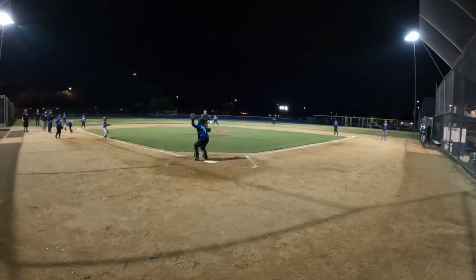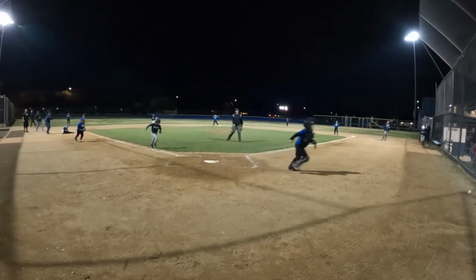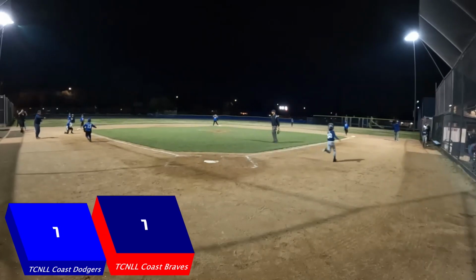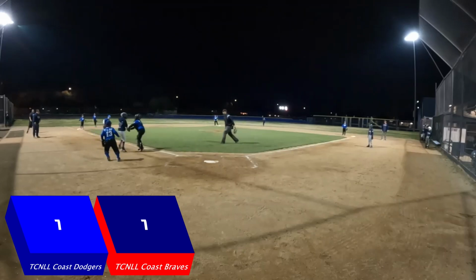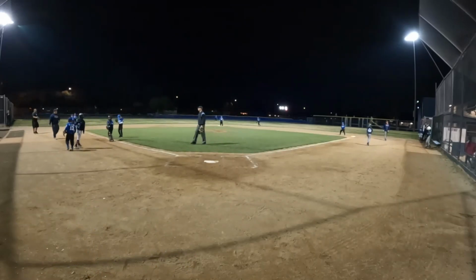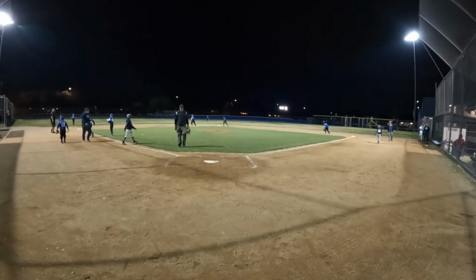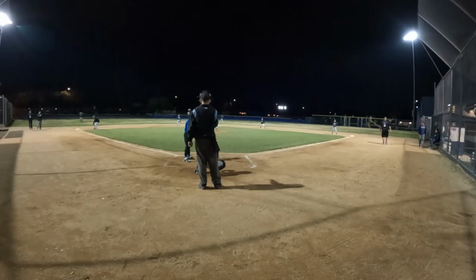And B does take off. Now he scores. Overthrown the catcher. 7-7 tie, and Daniel takes off, trying to score as well. Tagged out.